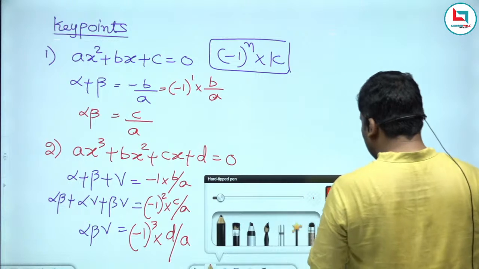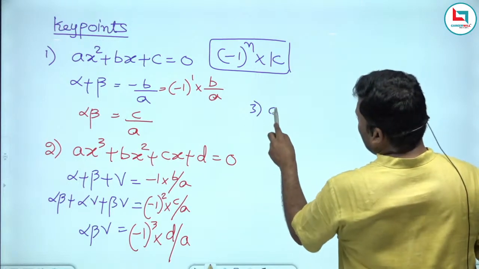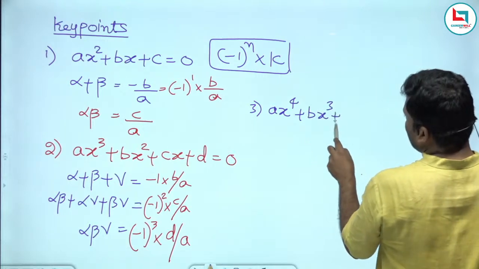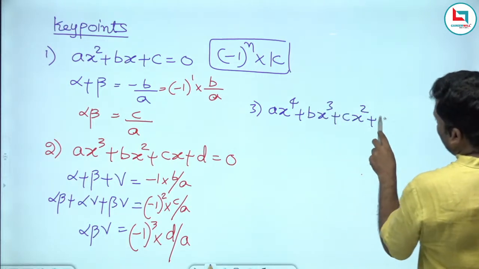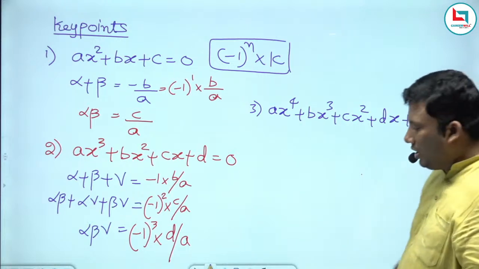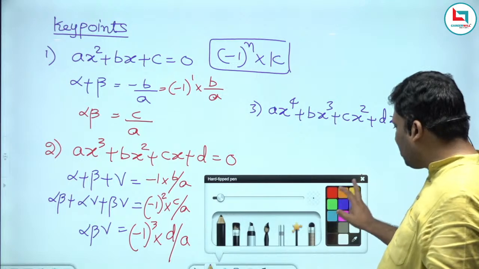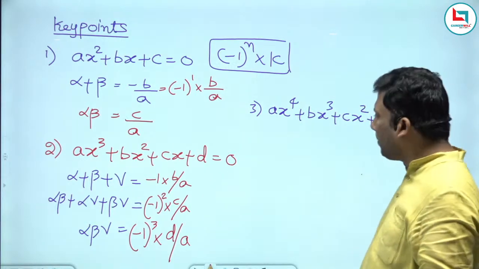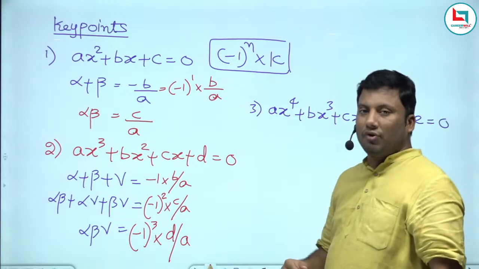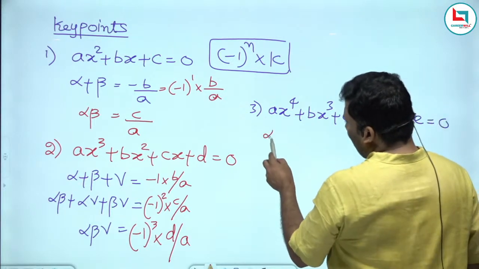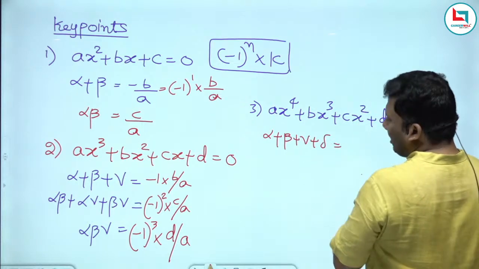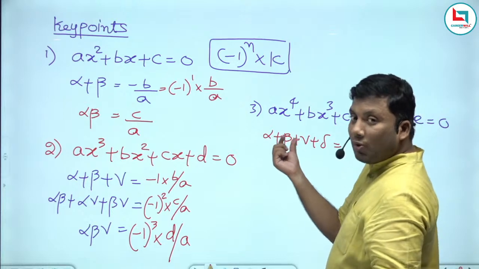Now once you understand, you can do it for any case. If it is degree 4, ax power 4 plus bx cube plus cx square plus dx plus e equivalent to 0. Listen carefully, sir. What is the degree? 4. 4 means 1 at a time will be alpha plus beta plus gamma plus delta. Sum of the roots taken 1 at a time.